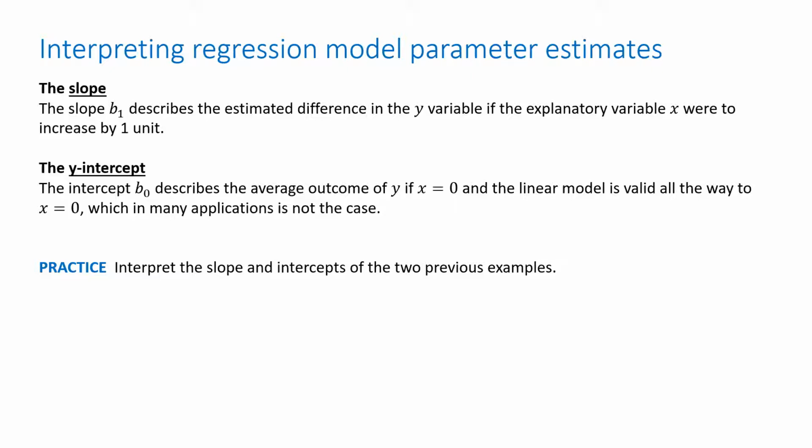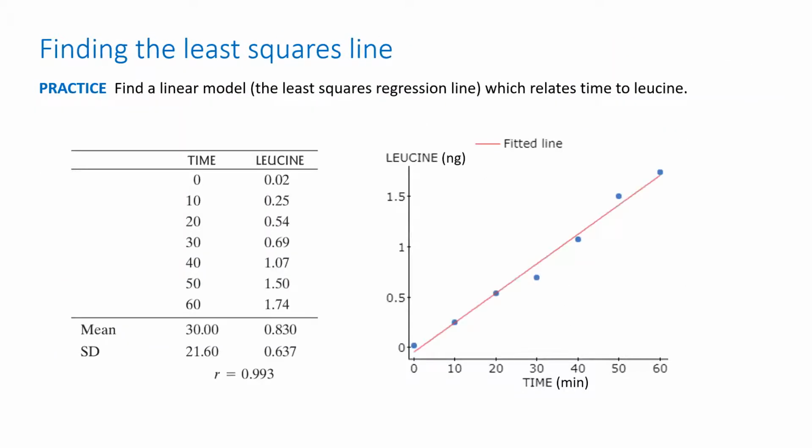So in these other examples, the leucine example and the example with the rowan trees, let's interpret the slope and the intercepts. So in this one, I forgot what we computed the slope to be. Actually, I have the notes from last class. We found the slope to be about 0.03. Okay. What does that mean in the context here? Well, it means that the leucine is increasing by 0.03 nanograms per minute.